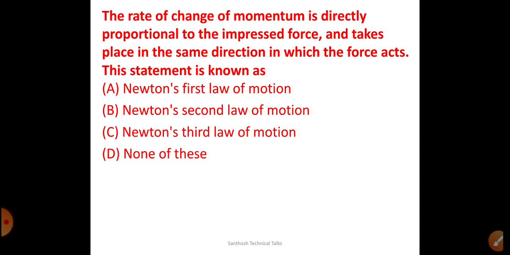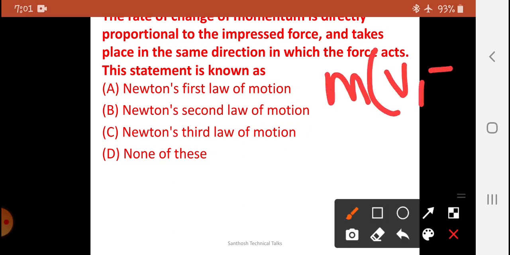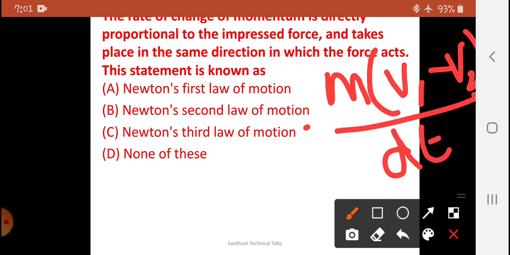Next, very superb question. The rate of change of momentum is directly proportional to the impressed force and takes place in the same direction in which the force acts. This statement is known as what? The rate of change of momentum is equal to the impressed force.